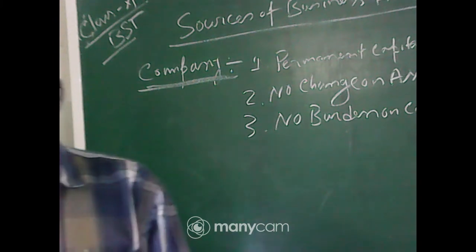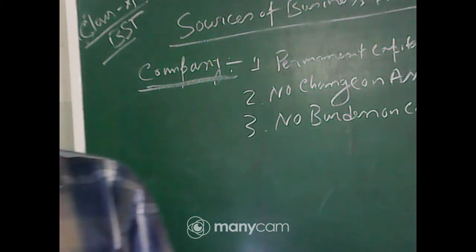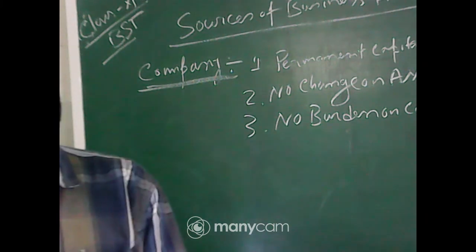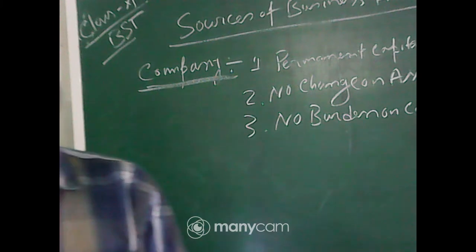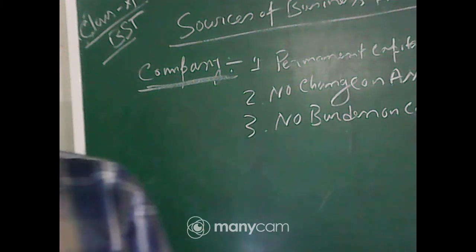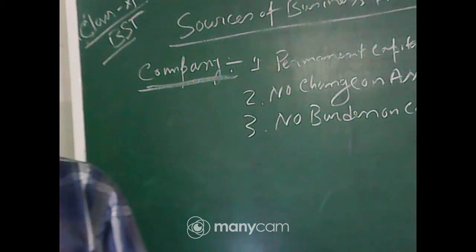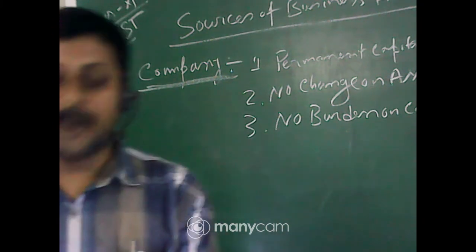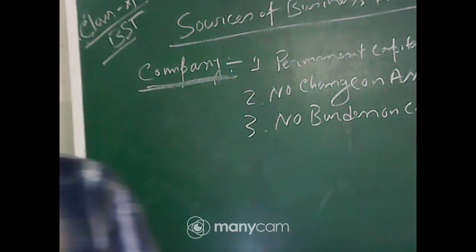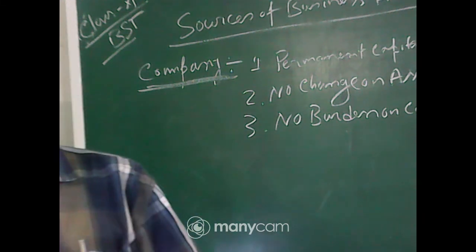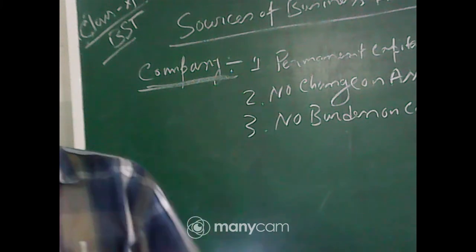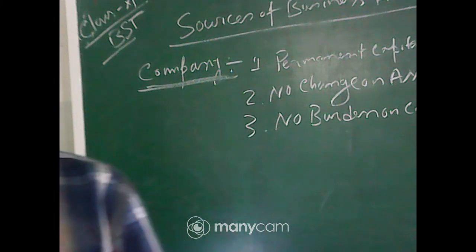In preference share capital also there is a fixed dividend, because when we discuss preference shares, you will know there is a fixed dividend for preference shareholders. But in case of equity, no dividend is fixed. As the company earns profit, some percentage of the profit is distributed as a dividend to the equity shareholders.